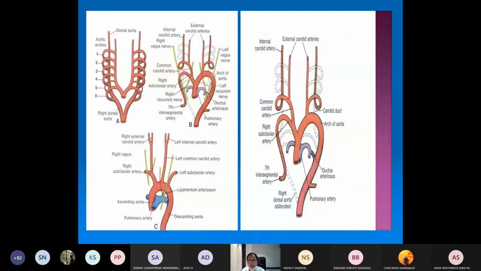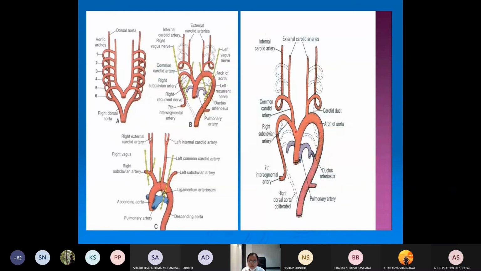The internal carotid artery is formed by the right 4th aortic arch, the right dorsal third aortic arch, and the right dorsal aorta cephalic to the ductus caroticus. So this is the ductus caroticus. Because of the elongation of the neck and the caudal shifting of the heart, the blood will be flowing upwards on this side and downwards on this side. So this part will regress. Okay, this is the ductus caroticus.